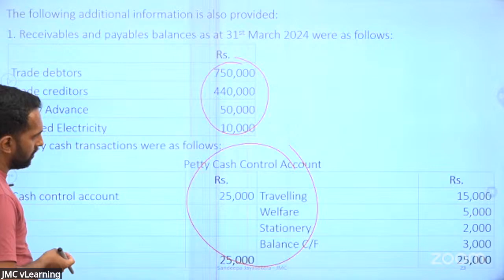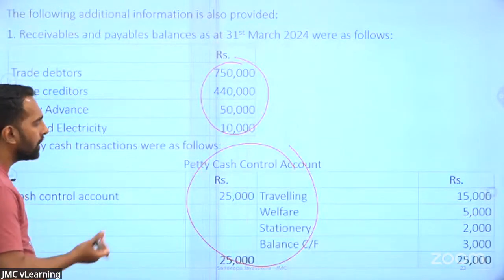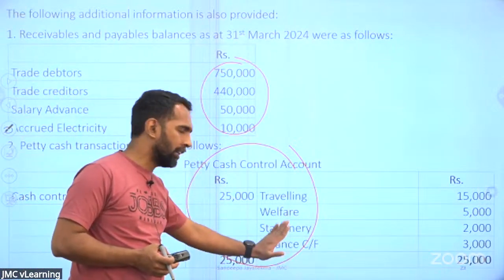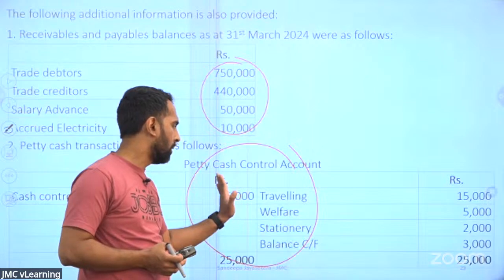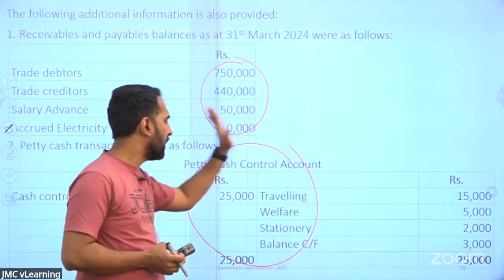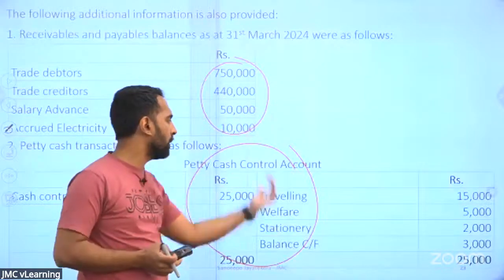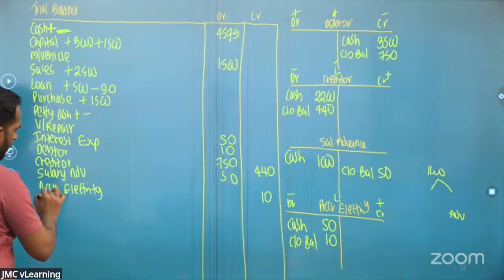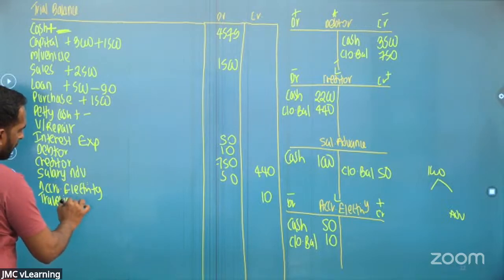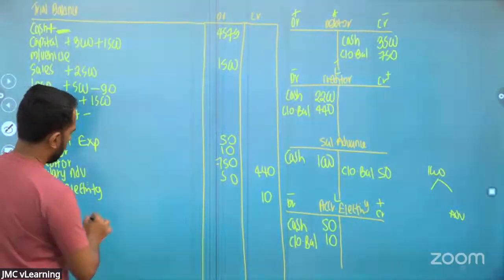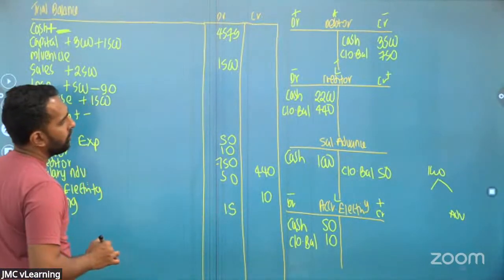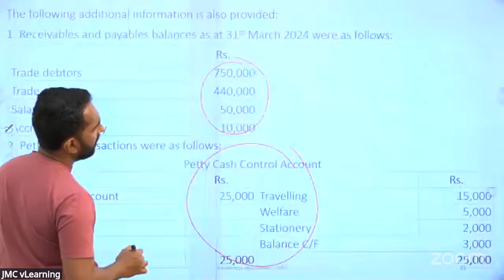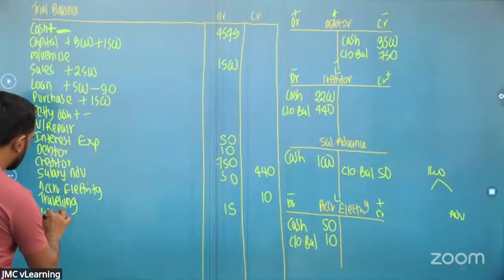If you look at the petty cash account, from the petty cash we have spent for traveling, welfare and stationery. So out of this 25,000, we have spent on these items. Those are going to become my expenses. Credited to petty cash, my petty cash comes down, traveling expense goes up. So the traveling expense is 15 rupees.